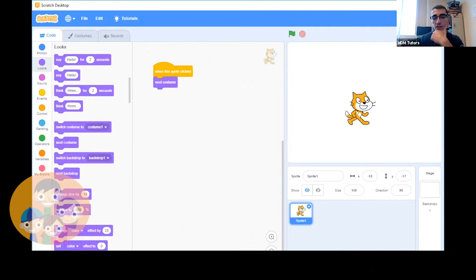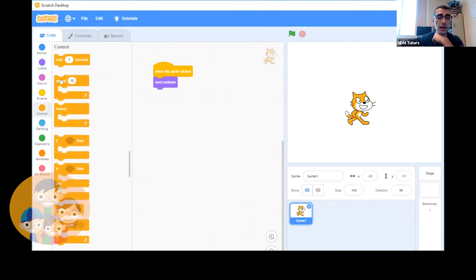We want to do this, let's say 10 times. Okay, so what we're going to do is we're going to go to control, and we're going to repeat. We're going to take this repeat block out, and we're going to wrap it around the purple next costume block. And we'll drop it right there. So when this sprite is clicked, repeat next costume 10 times. Okay, and let's click to see what happens. Whoa, that was fast.